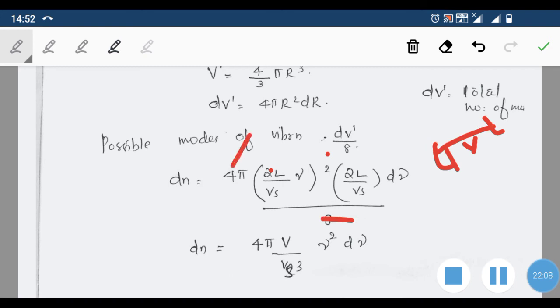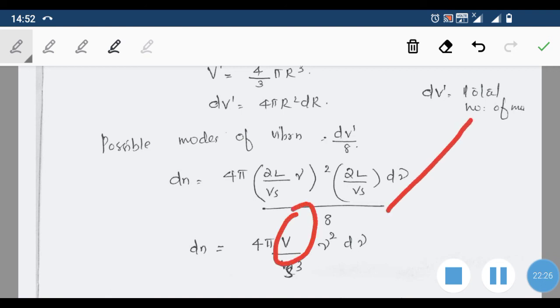So the remaining is 4 pi, then Vs square and Vs cube is there, then here nu square d nu, then L square into L becomes L cube. We have already said that in one direction the value is L, so in all directions the value of volume will be equal to V. So this is the expression for the possible modes of vibration in the case of a three-dimensional vibrating material.